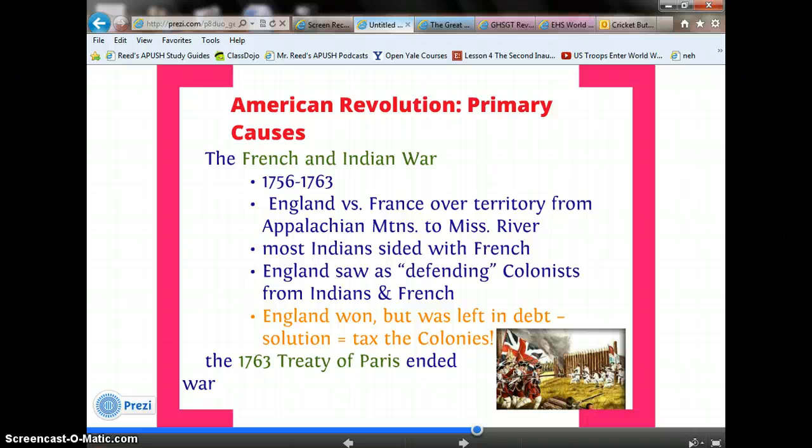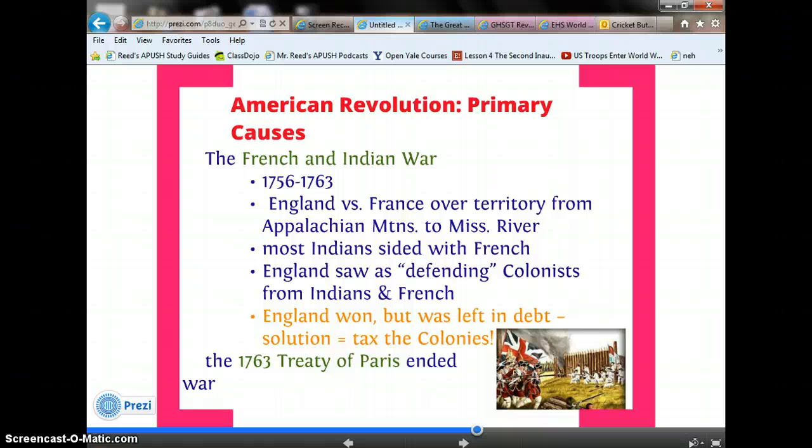Number one was the French and Indian War. The French and Indian War was fought between 1756 to 1763, and it was fought between England and France over territory from the Appalachian Mountains all the way to the Mississippi River. Now, most Indians sided with the French, and that's why we call it the French and Indian War. England saw this as defending the colonists from the Indians and French.